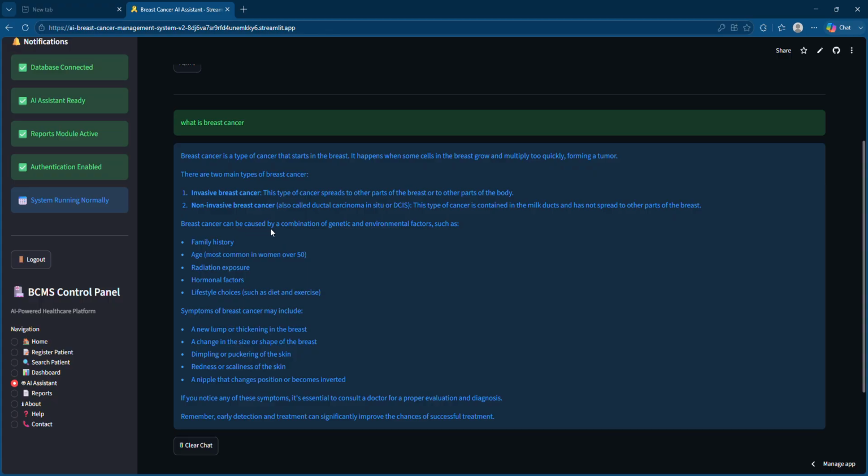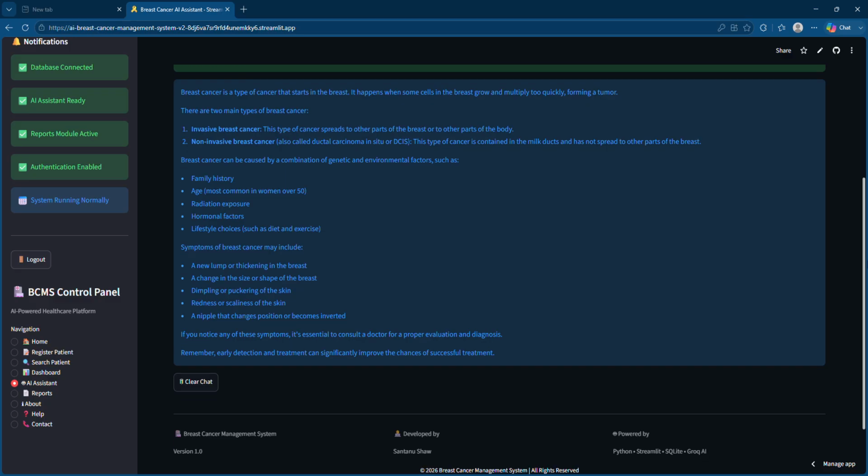And they have also told how breast cancer can be caused: factors causing breast cancer, family history, age, radiation, lifestyle choices, etc. Symptoms, what symptoms can be experienced when someone faces this. You can see here a new lump or thickening in the breast, a change in the size of the breast, dimpling and puckering of the skin, redness and scaling of the skin. If any of these things are there, then simply you can consult a doctor, right? And get the information regarding that.